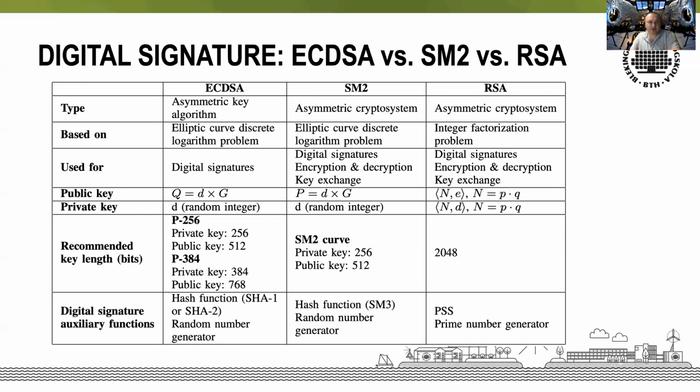In the case of digital signatures, we have chosen to compare SM2, which is a Chinese algorithm, with ECDSA and RSA. All three of them are based on asymmetric encryption. ECDSA and SM2 make use of elliptic curve cryptography, ECC. In our study of digital signatures and their performance, we focus on three specific operations: key generation, signature production, and signature verification. We have also included RSA, although it is expected to perform worse than ECC-based algorithms.